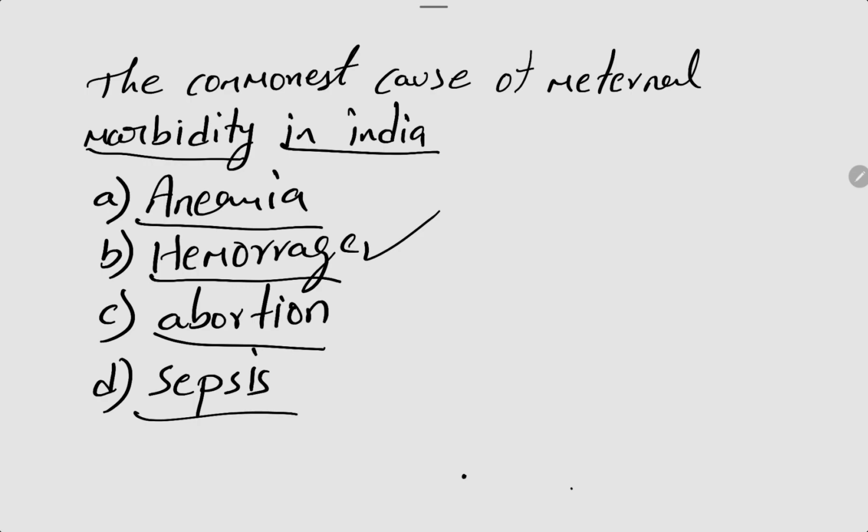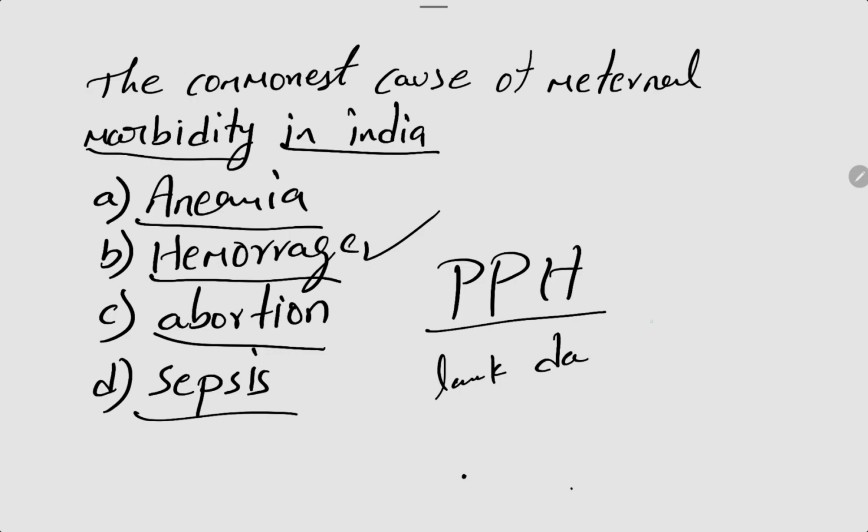So hemorrhage is nothing but postpartum hemorrhage, due to the lack of delivery knowledge of the healthcare person, or other mother-related conditions.